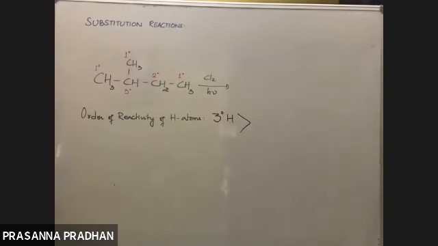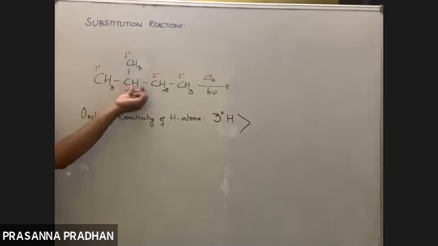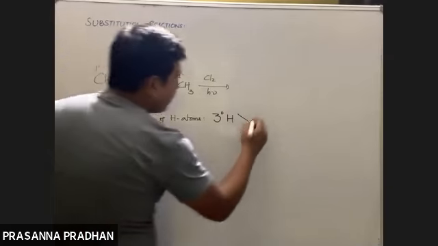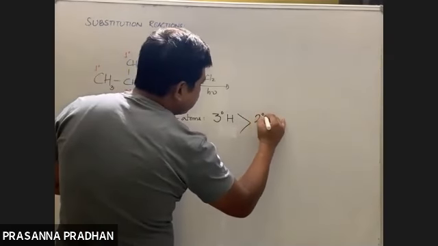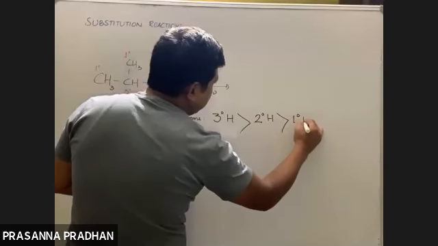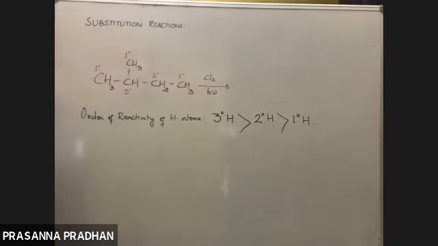Which hydrogen atom has a greater tendency to get substituted? Tertiary hydrogen. It has more chances of getting substituted. It is more reactive, followed by secondary hydrogen, followed by primary hydrogen atom. So this is the order of reactivity of different hydrogen atoms.